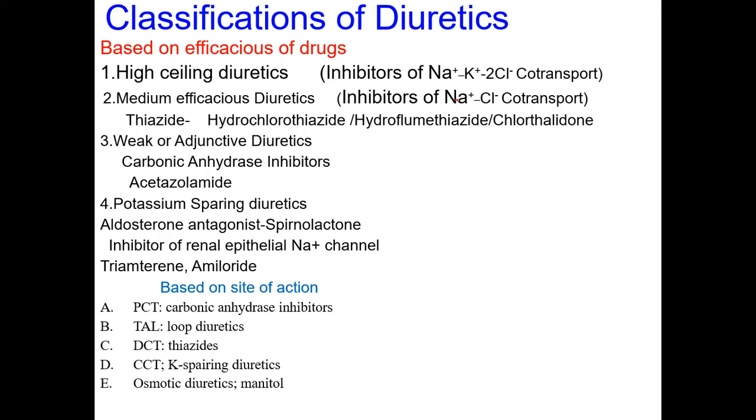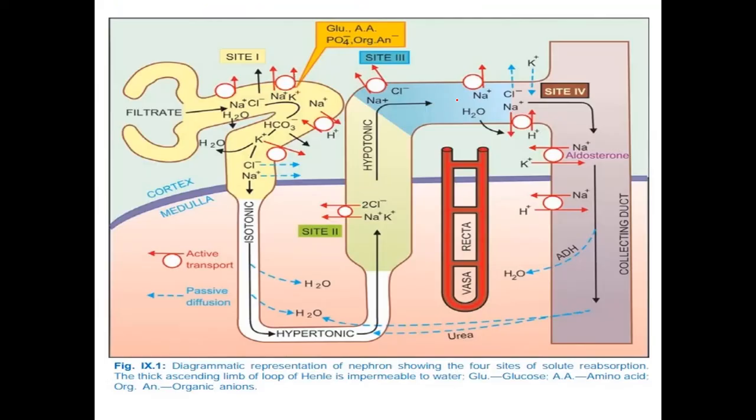And the fifth one, based on the site, are the osmotic diuretics. They mainly act on the PCT along with the descending loop of Henle. They create more osmotic pressure, like mannitol, a polysaccharide. They cause excretion of water and sodium ions because of the increase in isoosmotic pressure in the filtrate. So these are the sites where the actions take place.